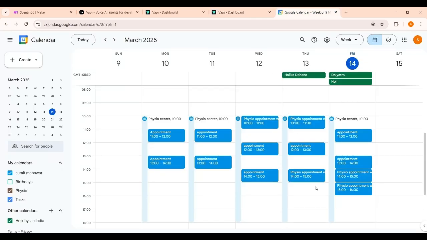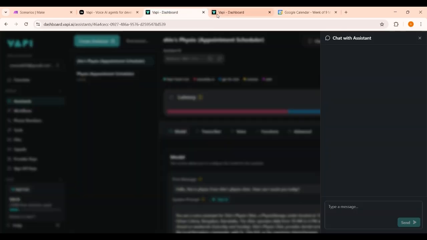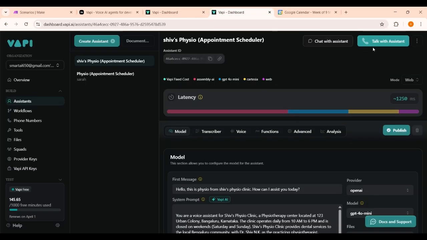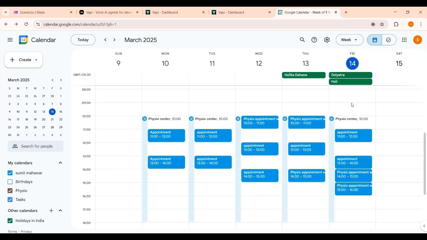This is Google Calendar, and here at 11 a.m. an appointment is already booked. Let me try to book an appointment at 11 a.m. and see how the assistant handles already booked slots. So this is 14th March, Friday, 11 a.m.